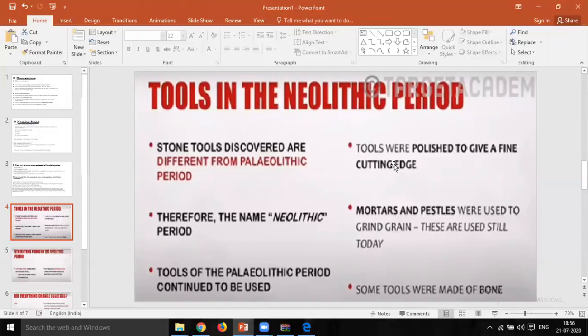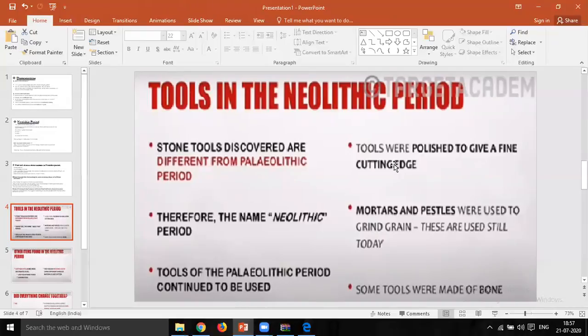The fifth point we saw is that mortars and pestles were also used for grinding of grains, and we also use this in today's world. And the sixth point regarding tools is that some tools were also made of bones.